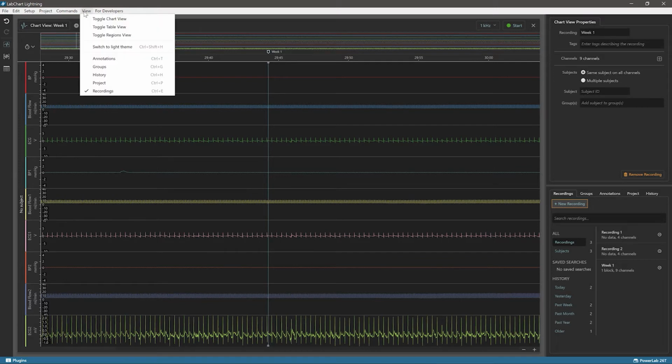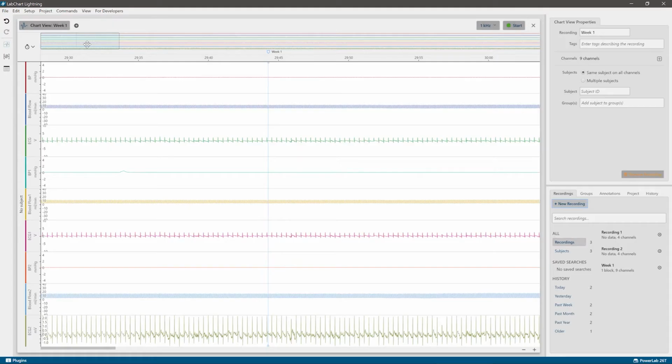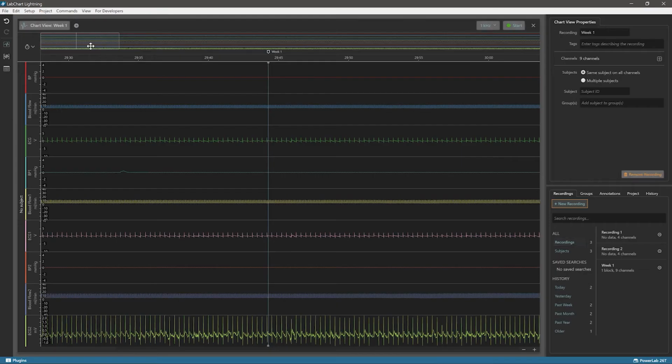A cool new feature we have included is the choice of light and dark theming that can be selected up here under View. So feel free to switch between the two and determine which works best for yourself.